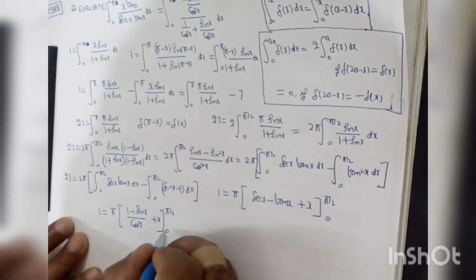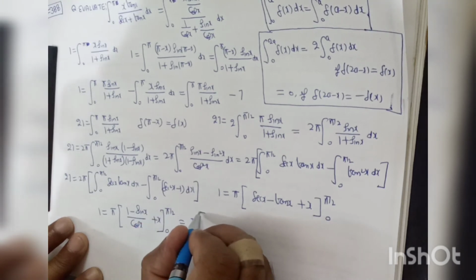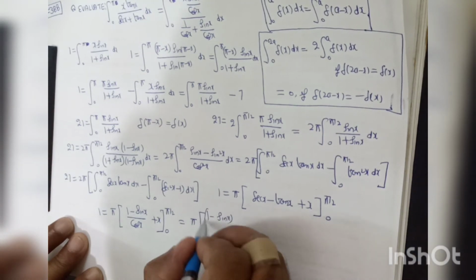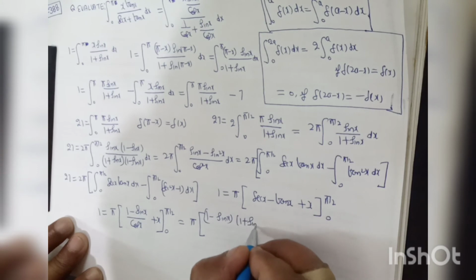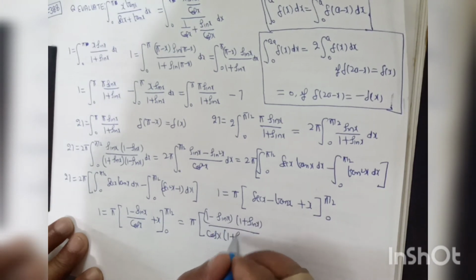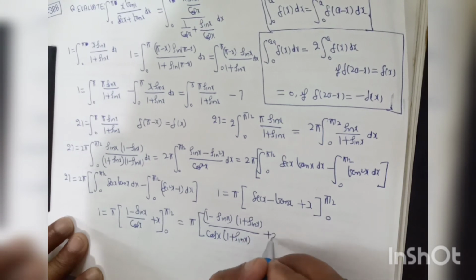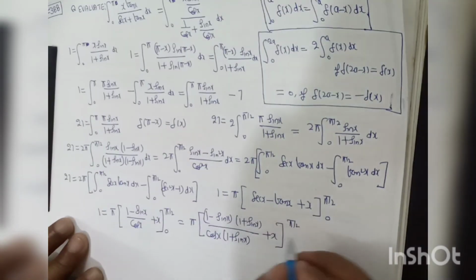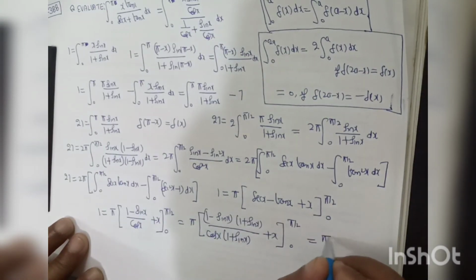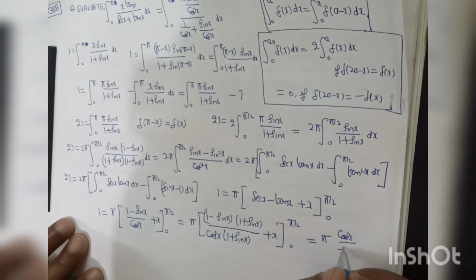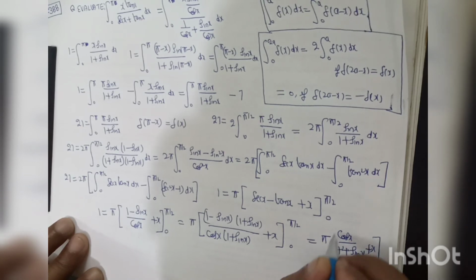So this will be pi into (1 minus sin x)(1 plus sin x) divided by cos x (1 plus sin x) plus x. So this may be written as pi into cos x divided by 1 plus sin x plus x, limits 0 to pi by 2.